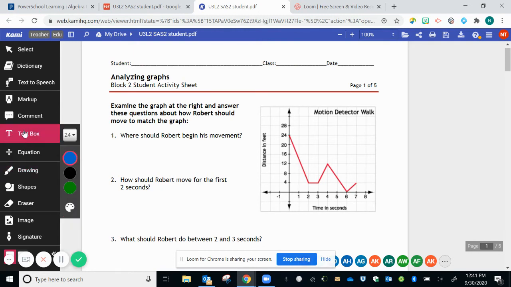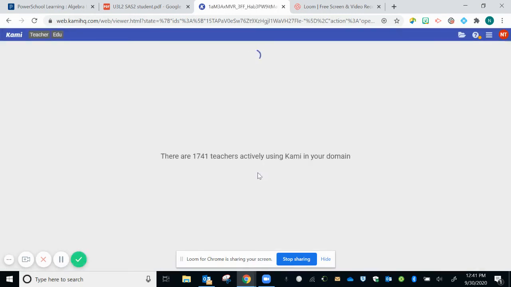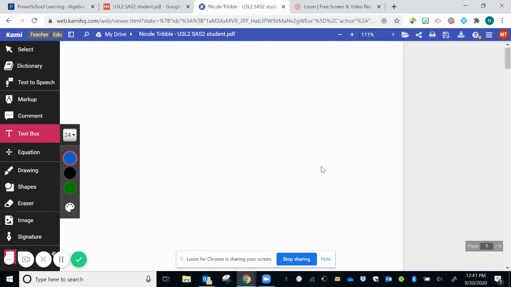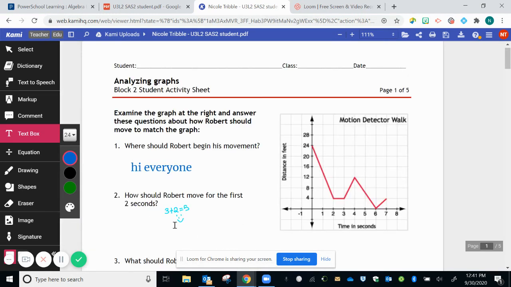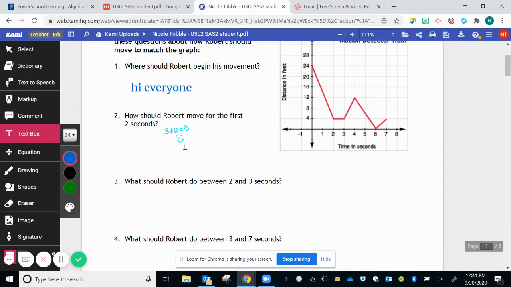So let's say I want to put in a text box and I click. It's going to prompt me to create a copy, which will put that copy right into my Google Drive and save all of the annotations. As you can see, I went ahead and put in some annotations. These are not answers to the math problems for today.